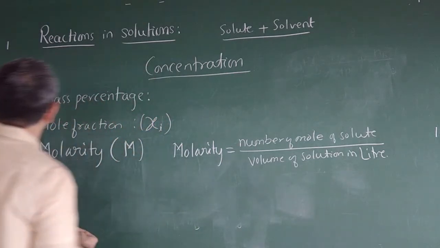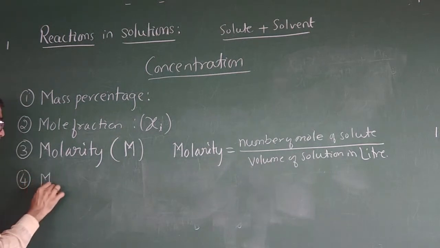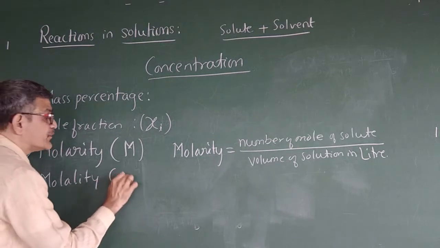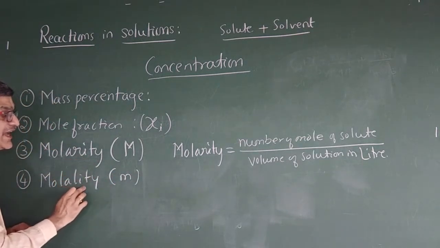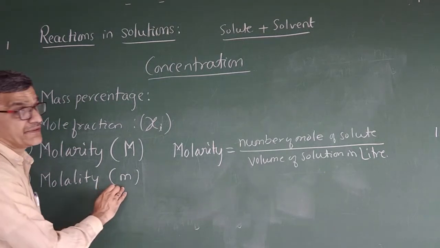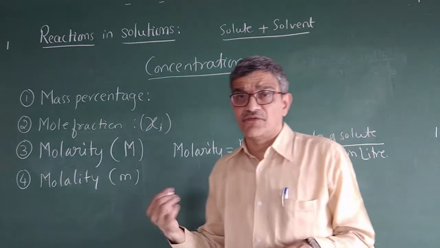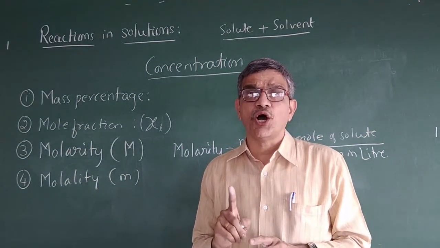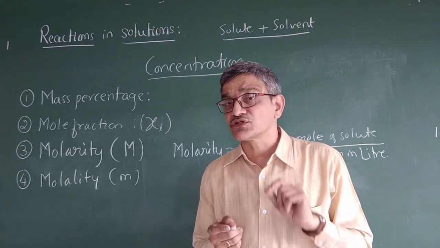Next, one more term is molality. It is a small m. See the difference here. Molality. So what is molality? It is the number of moles of solute present in 1 kg of solvent. See, very important here is solvent, not solution.